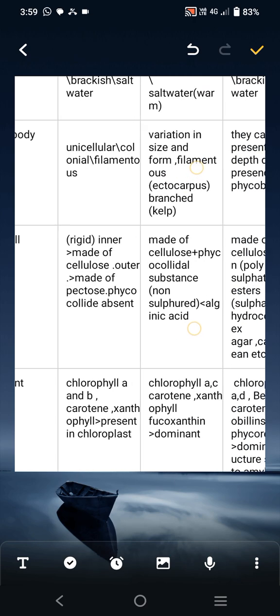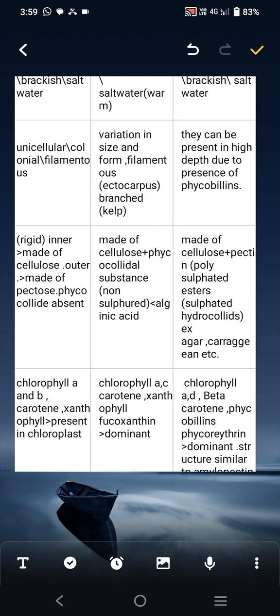The cell wall of Phaeophyceae is made of cellulose plus phycocolloidal substance, a non-sulfated substance; an example is alginic acid. The cell wall of Rhodophyceae is made up of cellulose plus pectin. What is pectin? Polysulfated esters or sulfated hydrocolloid. Hydrocolloids are water-holding substances. Examples are agar and carrageenan, also examples of red algae.